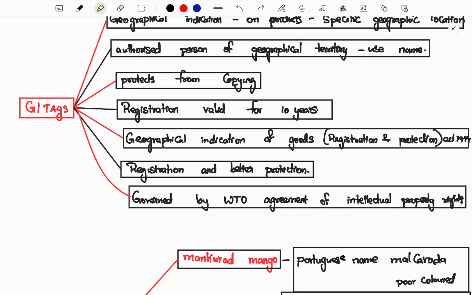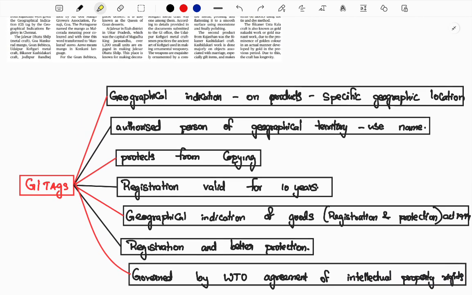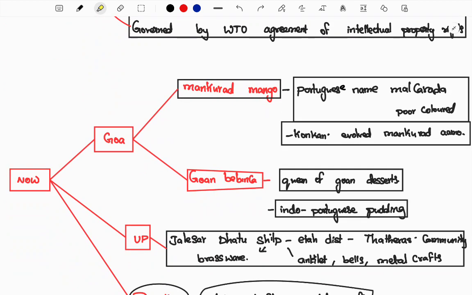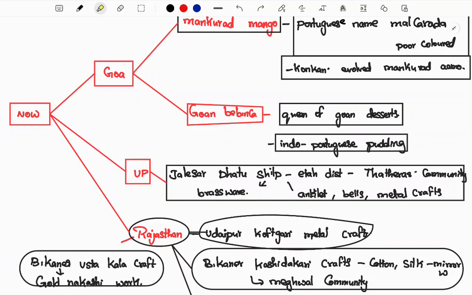Next, the GI tag functions under a statutory act, that is the Geographical Indications of Goods (Registration and Protection) Act 1999. Here you get registration under this act and better protection for the products. It is also governed under the WTO agreement called the TRIPS agreement, which is on the intellectual property rights of products. Now this is the background of GI tags, and now let me provide the present news.